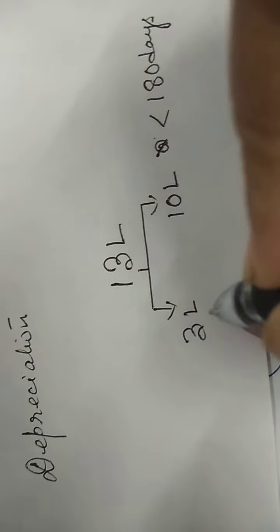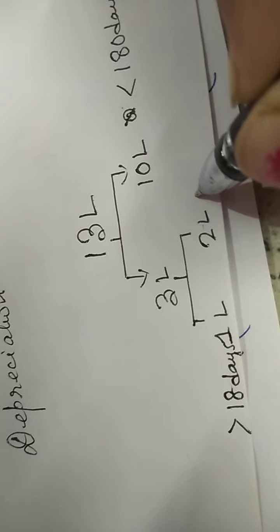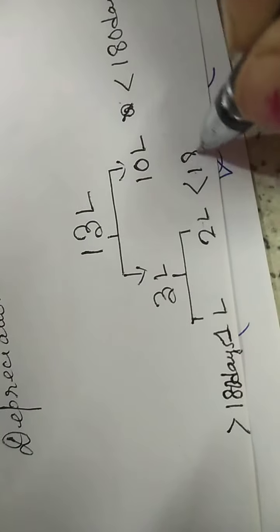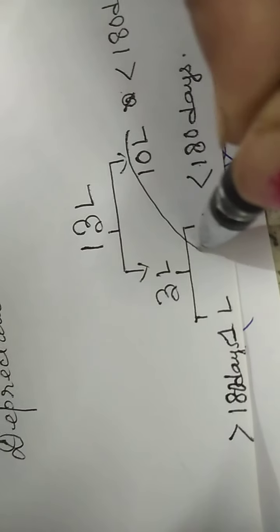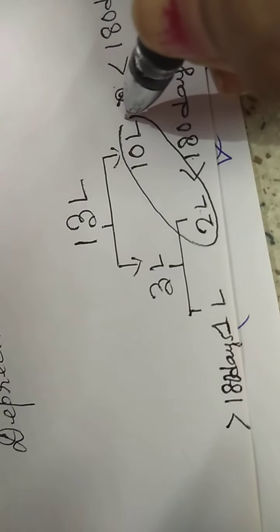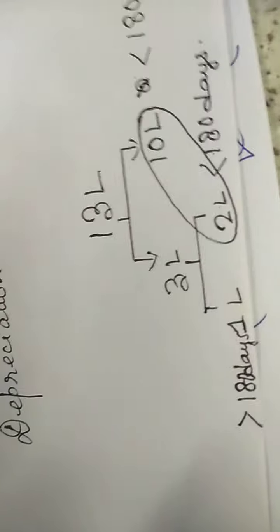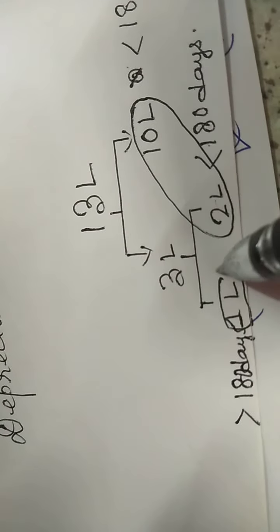Out of this 3 lakh, we have 1 lakh machine which is used for less than 180 days, and we have 2 lakh machine which is used for more than 180 days. So what is the value of the asset which is used for more than 180 days? 10 lakh plus 2 lakh, and the machine which is used for less than 180 days is only 1 lakh.